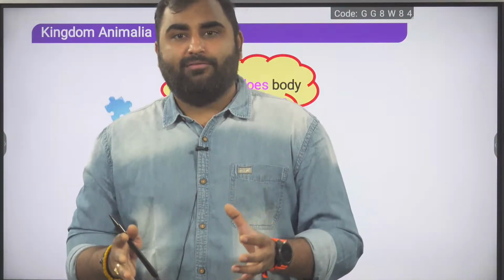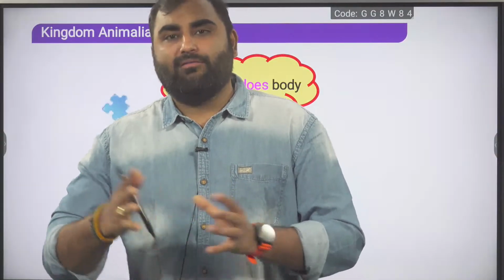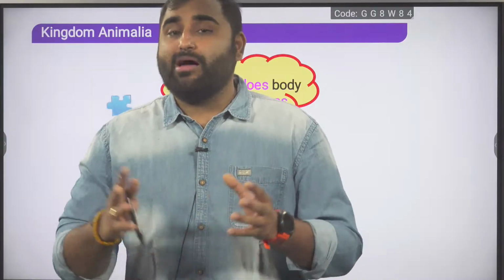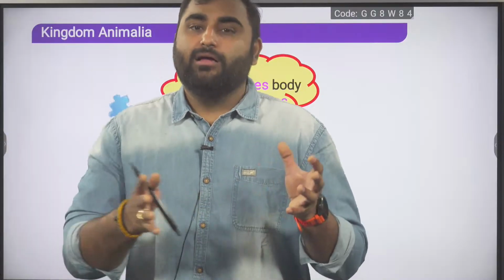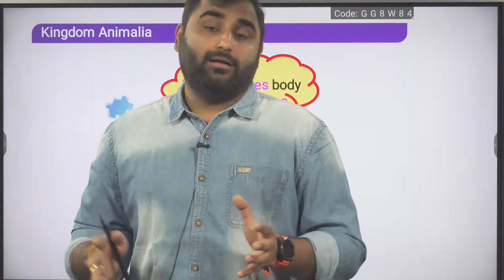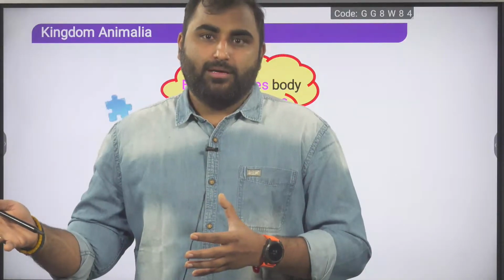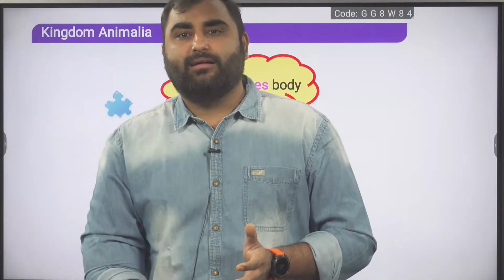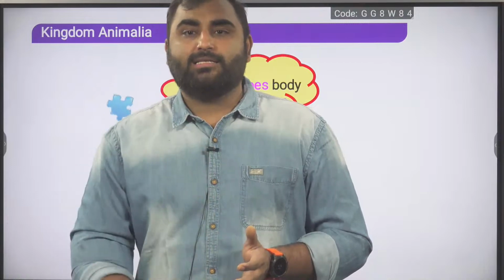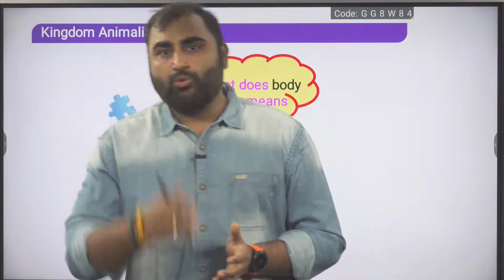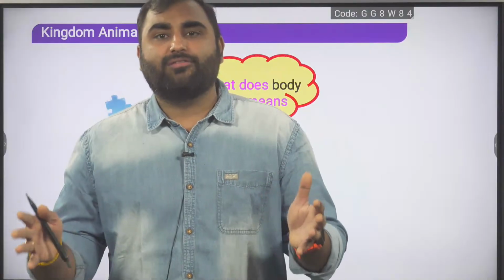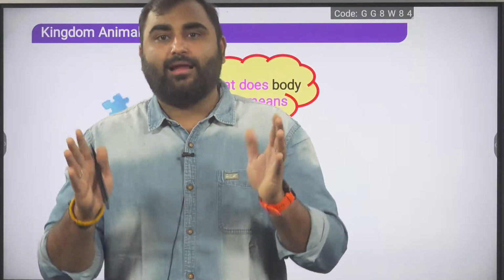So if you have a jellyfish, a hydra, Adamsia, sea anemone, or an adult echinoderm, let's say a starfish, there are multiple planes, not only one single plane, which can pass through the central axis, through the median plane, and still you will get two equal halves, two symmetrical halves of the body.